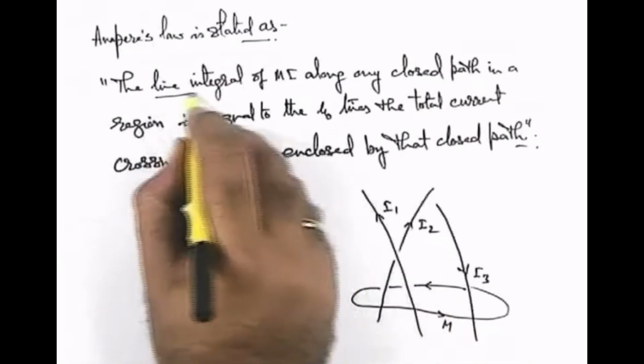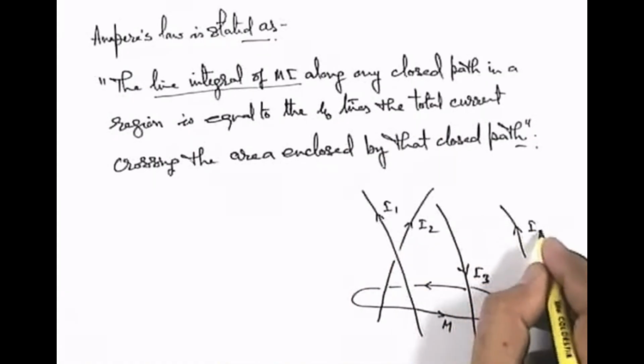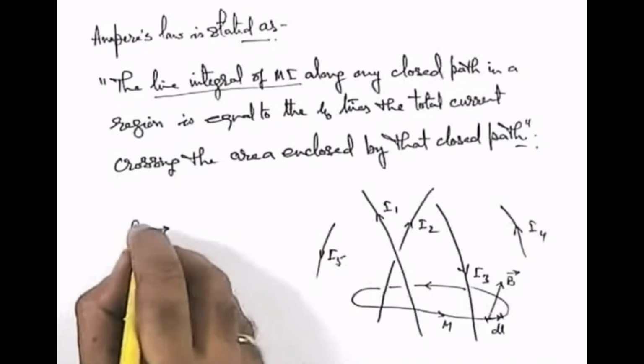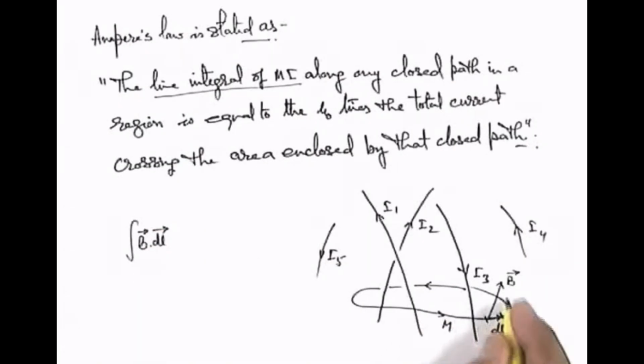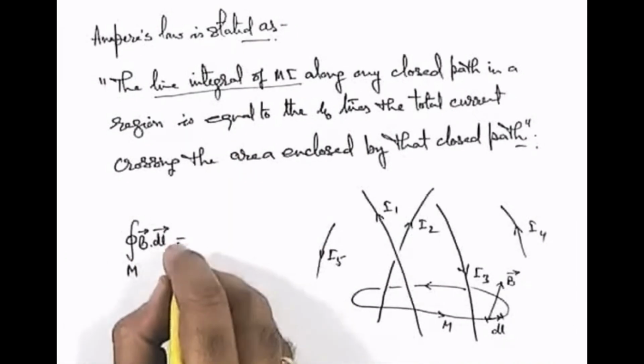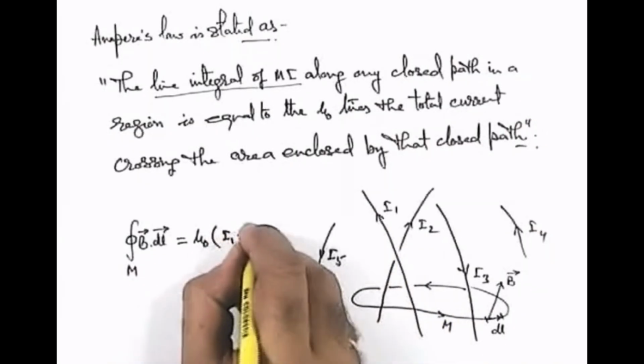Then to find the line integral of magnetic induction, we need to consider a small element on this path, say the element dl. At the location of dl, due to these wires as well as some other wires located in the outside region, say a wire I4, a wire I5 and so on, the net magnetic induction is given by the B vector. Then we can write the integration of B dot dl, that is the line integral of magnetic induction, for the closed path M. According to Ampere's law, this line integral for the whole closed path is mu naught times the total current enclosed by the area through which the current is passing. Here the total current passing through this area will be I1, I2 and minus I3. So this can be written as I1 plus I2 minus I3.